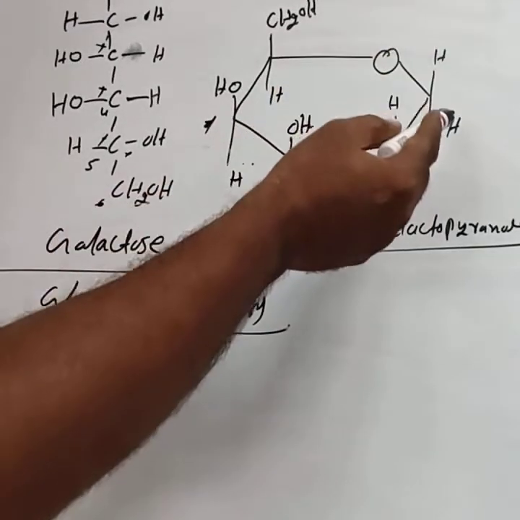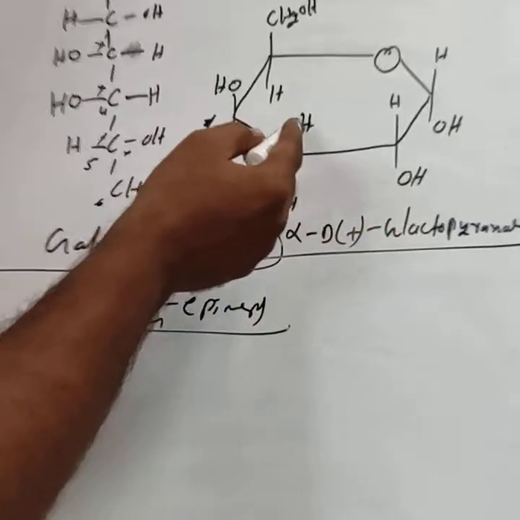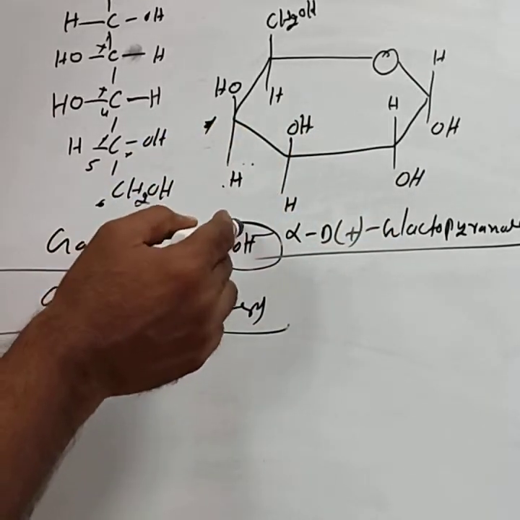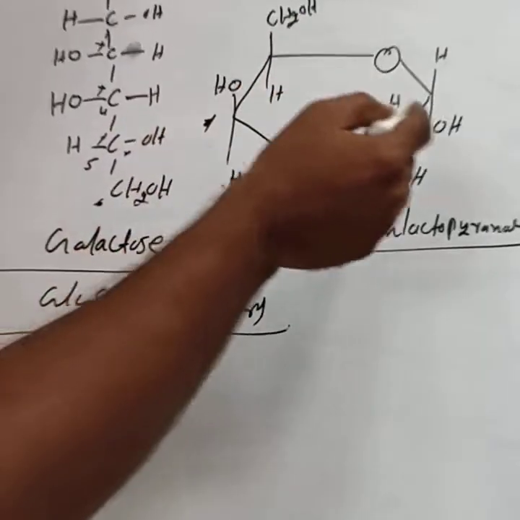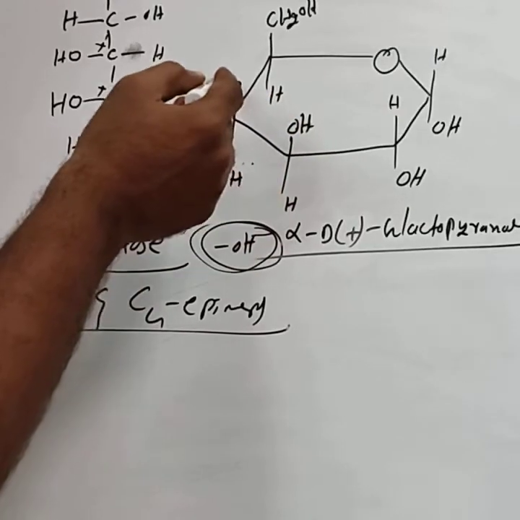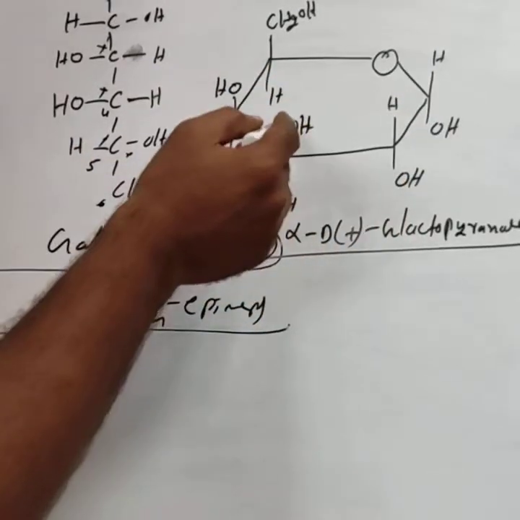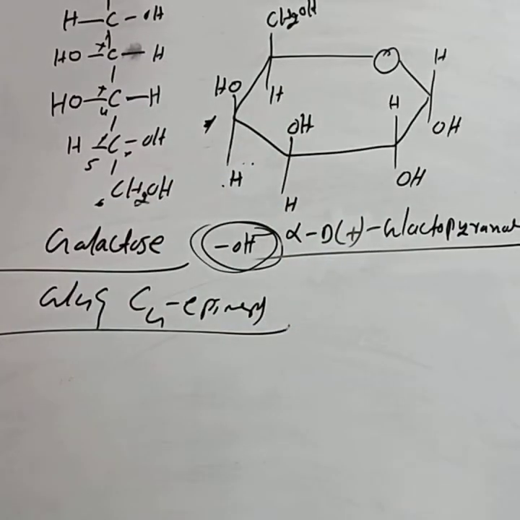For glucose, we use a code for the OH positions: below, below, above, below. For galactose, the code is below, below, above, above. Like that, you can consider the Haworth structure of galactose.